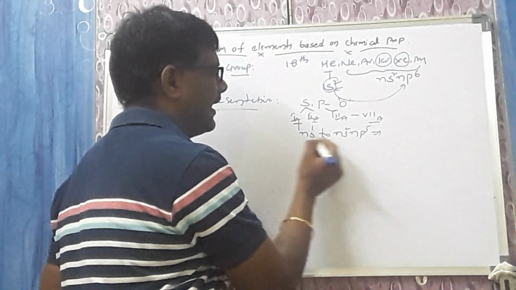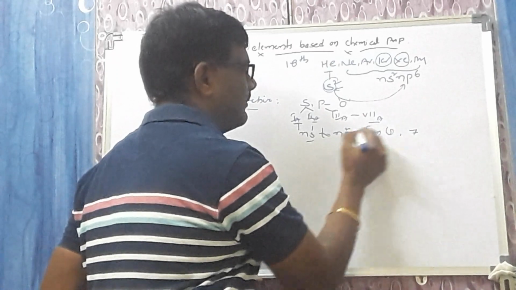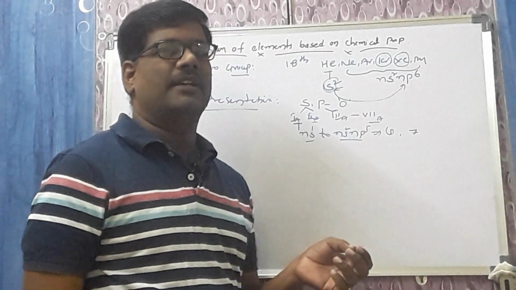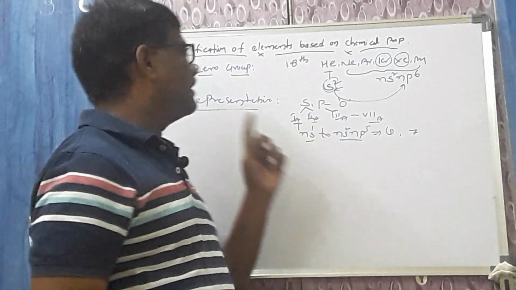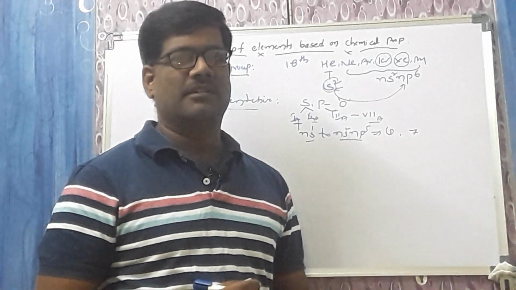Ultimately, they have a minimum of 1 electron and a maximum of 7 electrons in the valency shell.